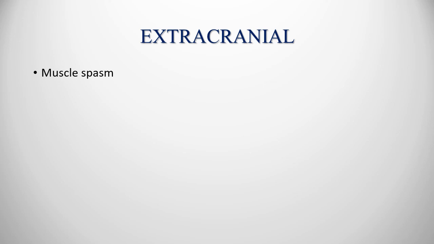Okay, so now let's discuss extracranial types of headache, which result from pain arising out of structures which lie outside the cranium, like a few muscles, eye, nasal sinuses, etc. So let's discuss a few of them. First, headache due to muscle spasm.